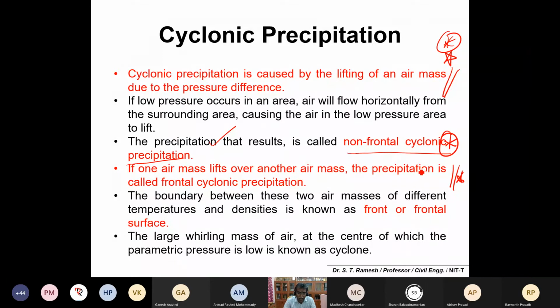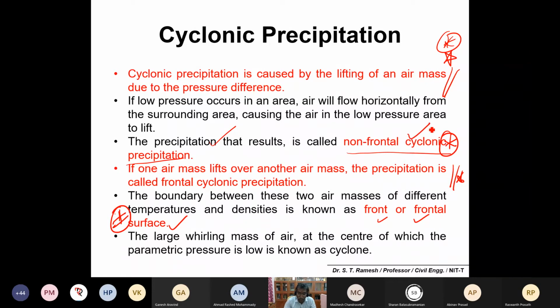The boundary between two individual air masses of different temperature and density is known as a front or frontal surface. Please make a note. This is the third definition. The definitions are important from the examination point of view. It is asked in MCQs.